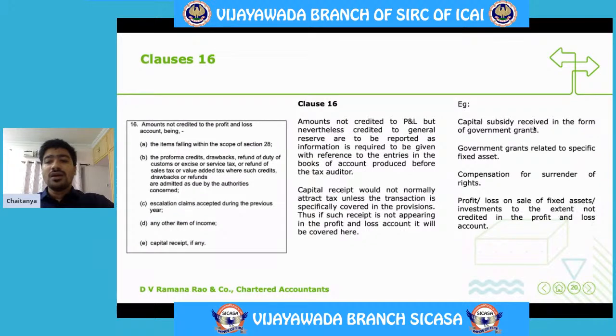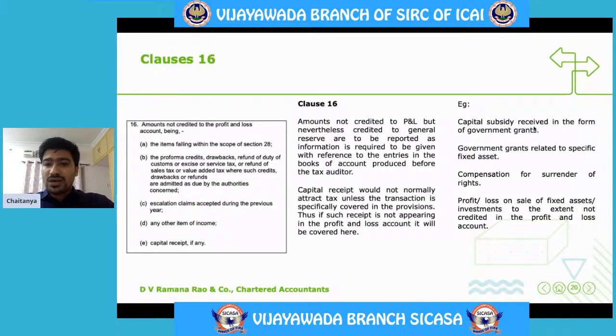Number two, I have purchased a particular fixed asset from which I am manufacturing a particular product. So as per our Make in India scheme, say I am eligible for a grant for purchase of that particular fixed asset. So government has given me a grant. What is it that we generally do? We will take it to the reserve, or then we will adjust it to the value of the fixed asset.